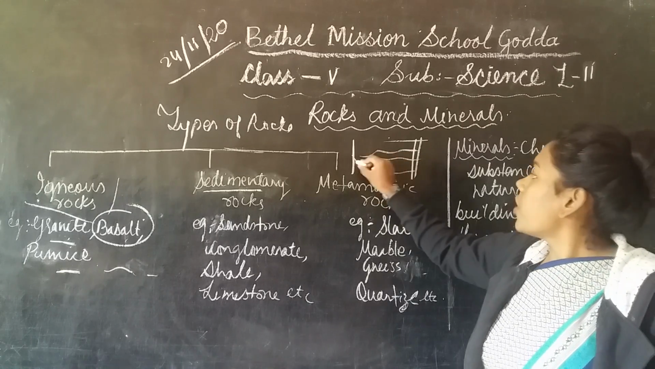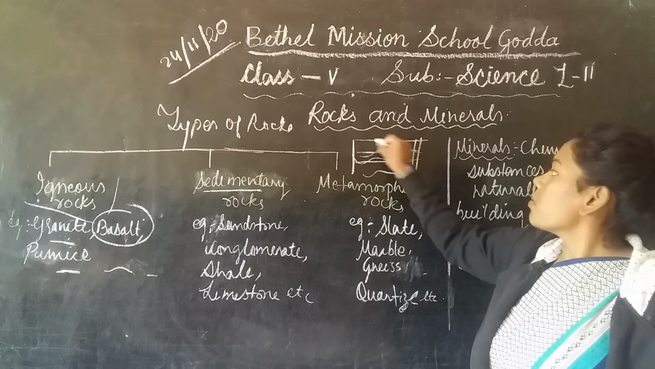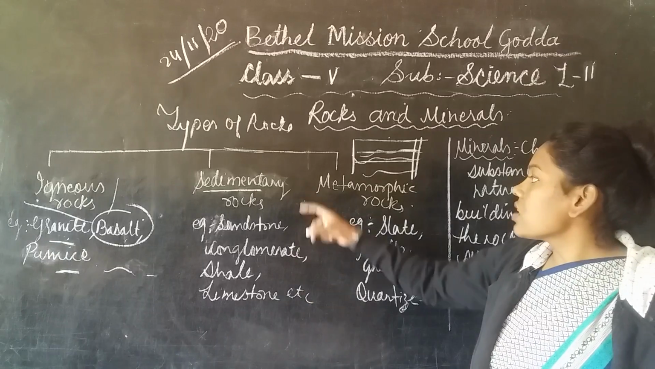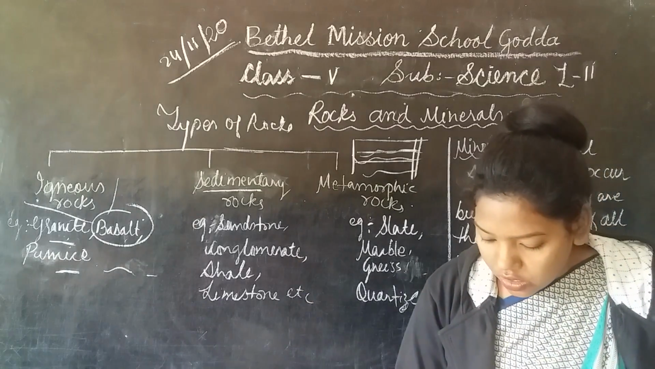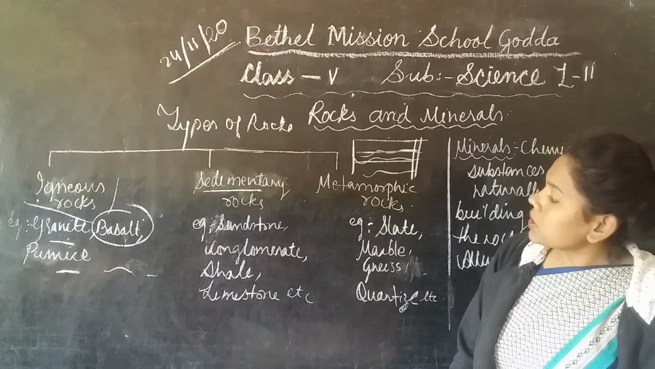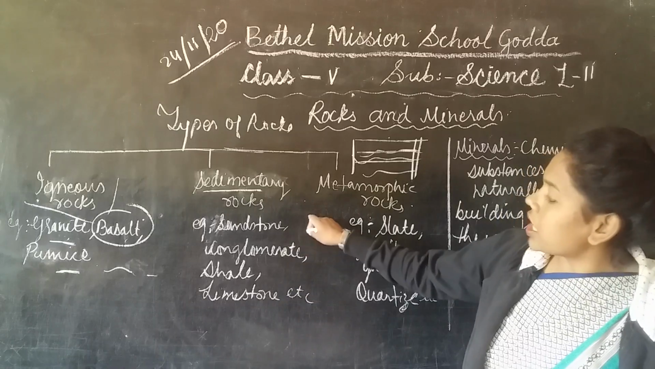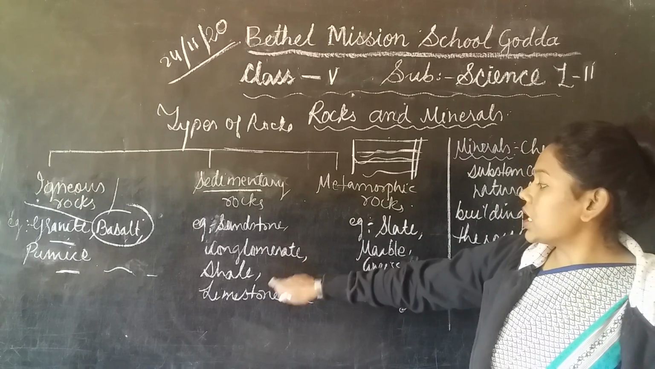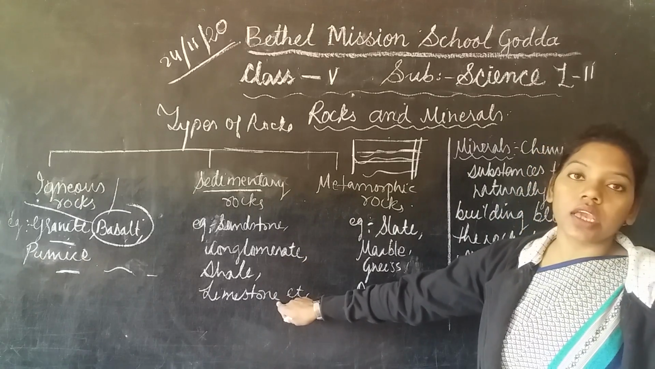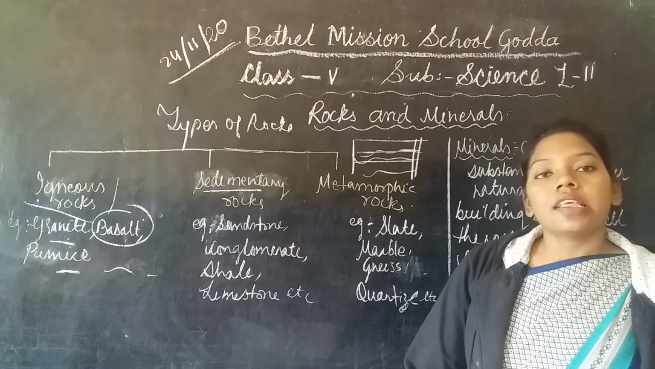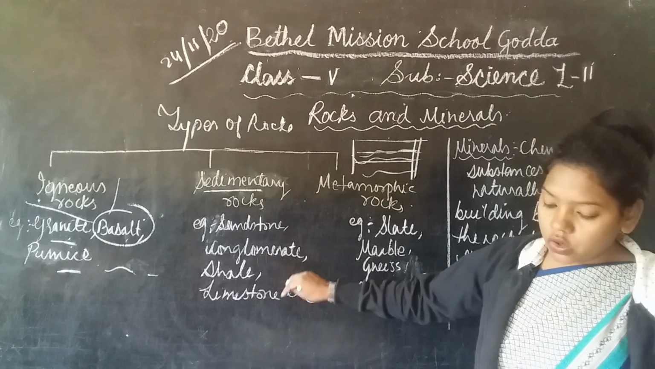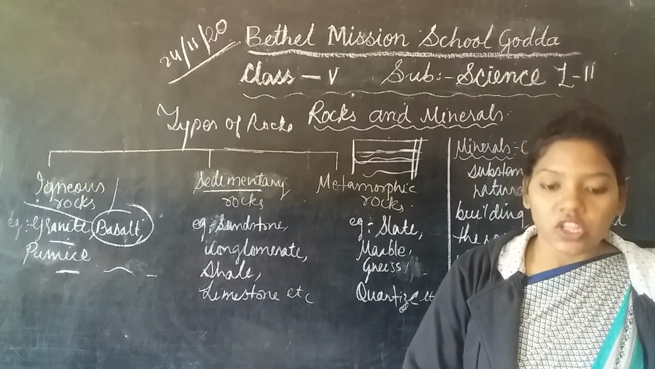So these form layers of rock. That is why it is called sedimentary rock. For example, some of the sedimentary rocks are sandstone, conglomerate, shale, and limestone. These are the important sedimentary rocks that you study in this chapter.